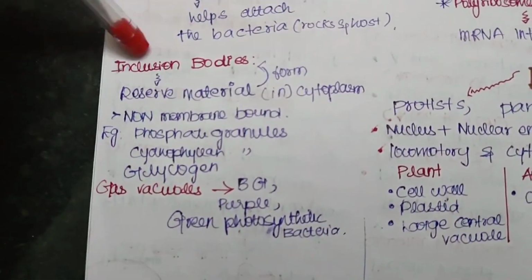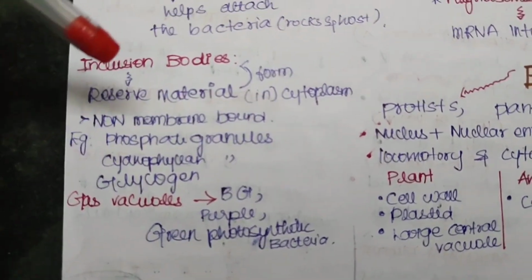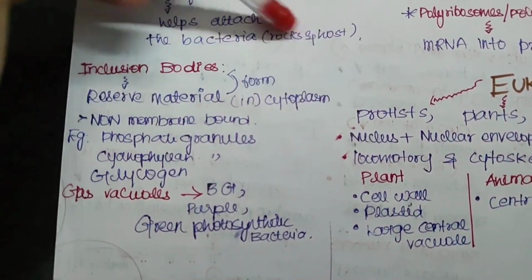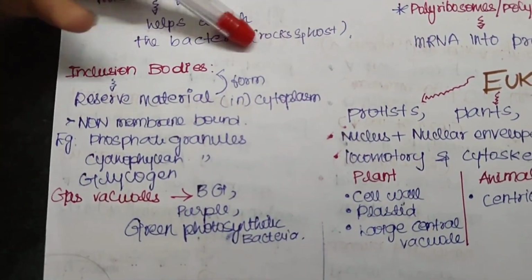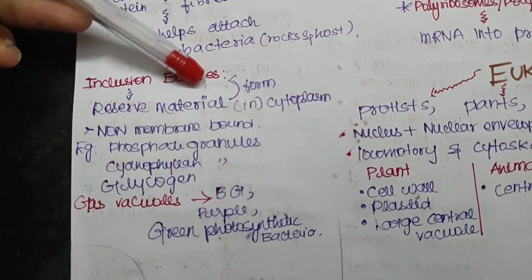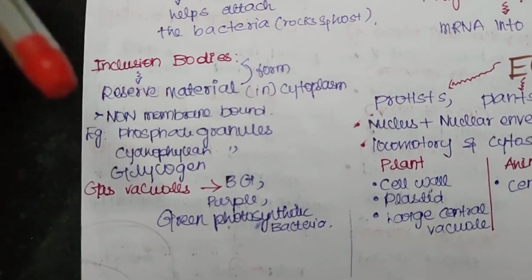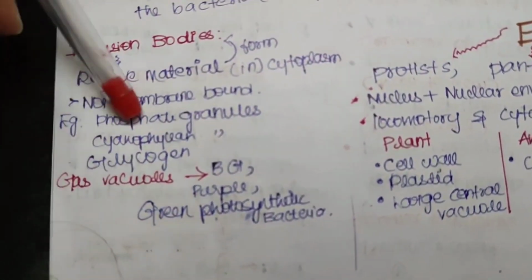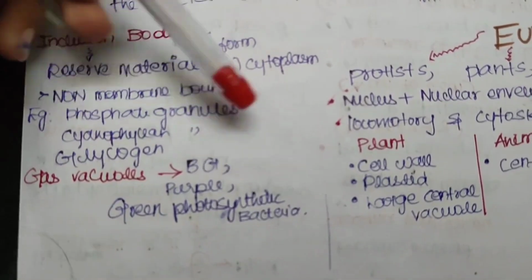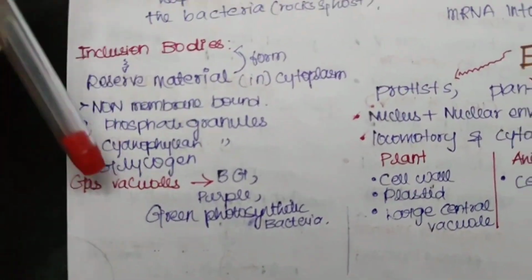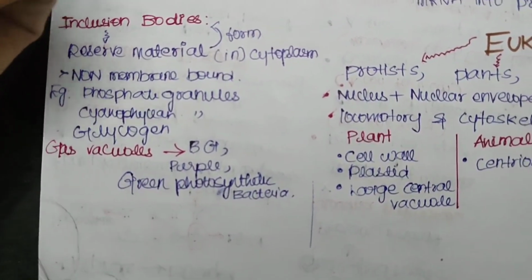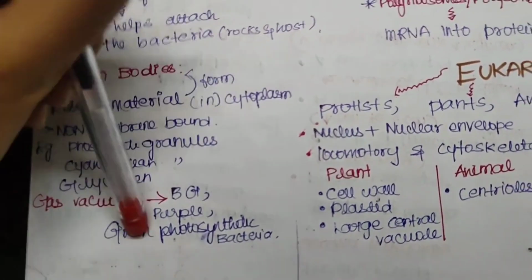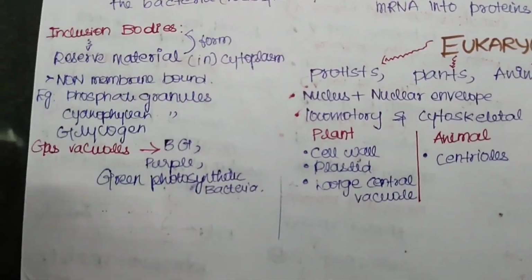Okay, we have another topic here. It is inclusion bodies. So, the reserve food materials in the cytoplasm are stored in the form of inclusion bodies, okay. These are non-membrane bound organelles. To talk about examples: phosphate granules, cyanophycean granules and glycogen granules. And we have gas vacuoles, which are present in a few organisms such as blue-green bacteria, and purple and green photosynthetic bacteria. So with this we are concluding the prokaryotic organisms.